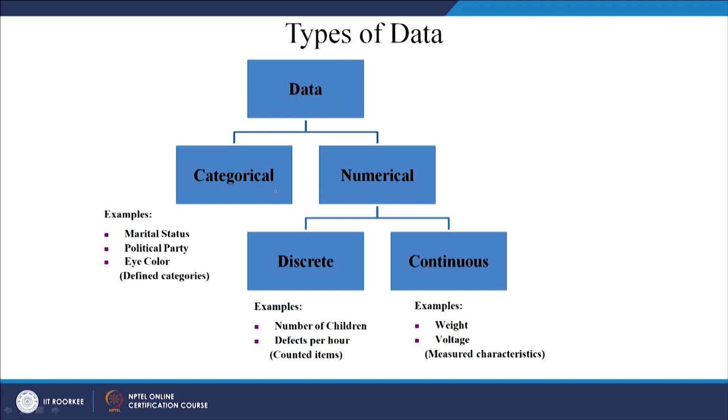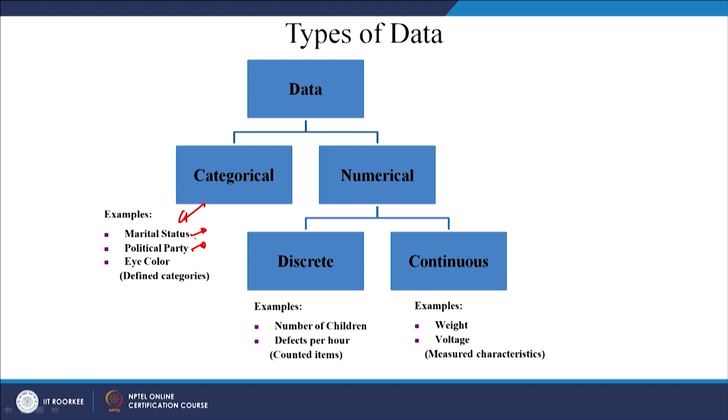Now, types of data. As I said, you can have categorical and numerical. We have already talked about categorical. These are some more examples. Marital status of a person: married, bachelor, divorcee. So, there are 3 categories of this particular variable. Political parties: party X, Y, Z and so on.